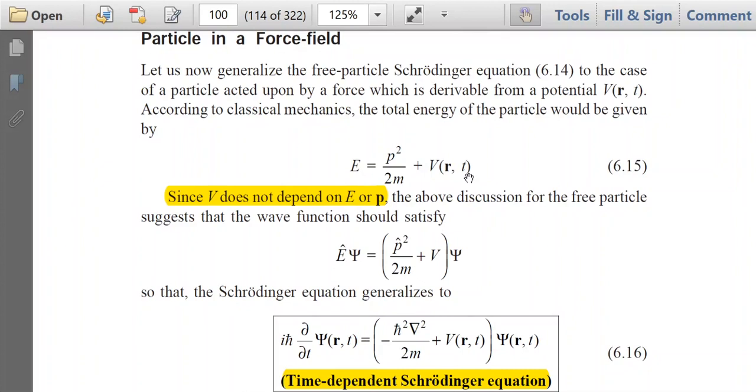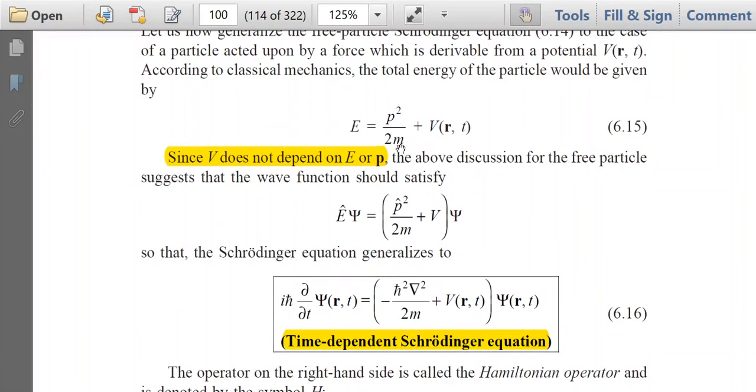In the previous case, there was a free particle, there was no potential energy, only kinetic energy. That is why we have written E is equal to P square by 2m. Now as there is potential energy also, we have to write E in terms of total energy. So this one is the kinetic energy, this is the potential energy.